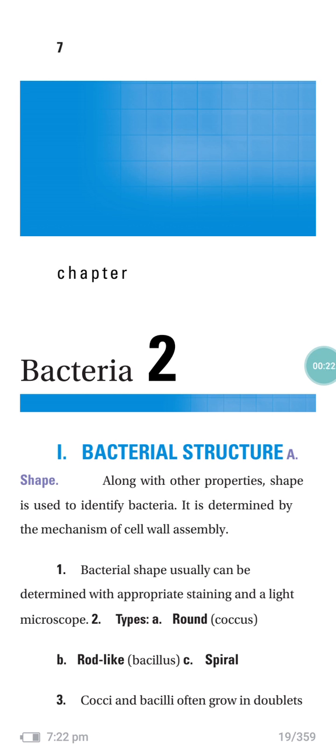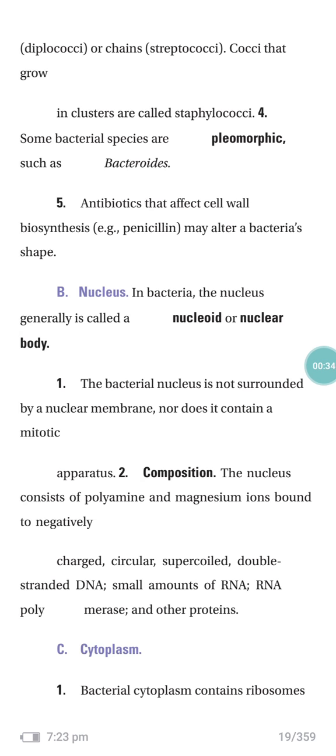Their types are the round, which we call a coccus, the rod-like, which is a bacillus, and the spiral. Cocci and bacilli often grow in doublets. They are called diplococci. If they are in chains, they are called streptococci. Cocci that grow in clusters are called staphylococci.